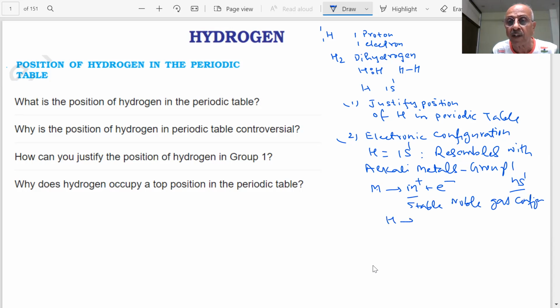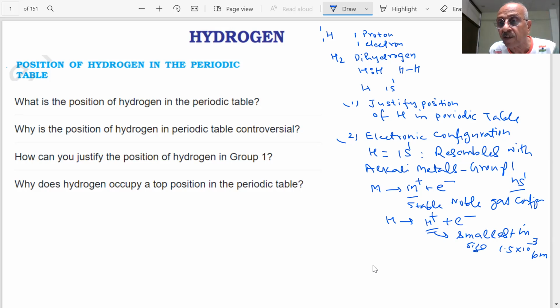And if you say hydrogen will lose one electron, then what will it become, students? This is a very difficult proposition, because H+ is bare, it doesn't have any electron, and is the smallest in size. The size of H+ is very small, and this loss of electron results in a nucleus of size 1.5 × 10^-3 picometer.